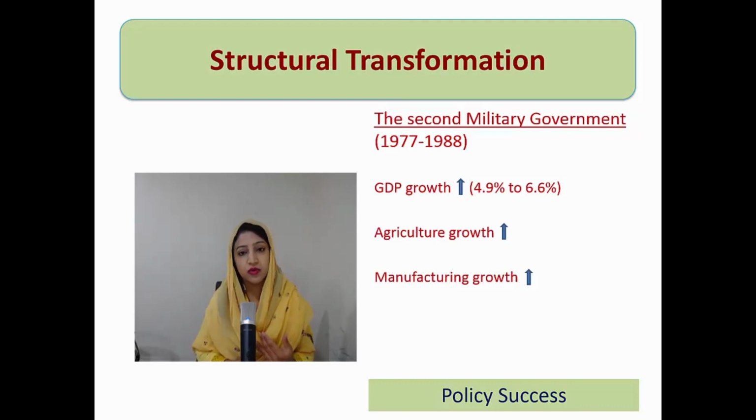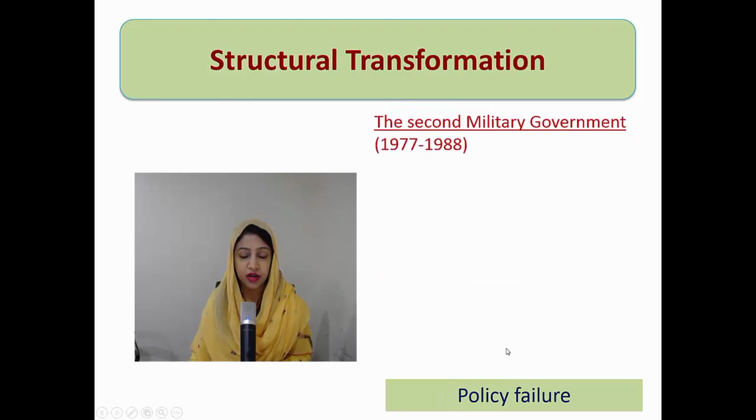So industry showing a positive sign, agriculture showing positive sign, inflow of foreign remittances, inflow of foreign aid. So all these positive signs increases the GDP growth overall. So GDP growth जो पिछले tenure में 4.9% थी, that reaches to 6.6% in this second military regime.